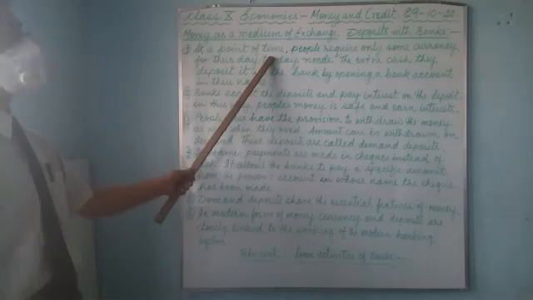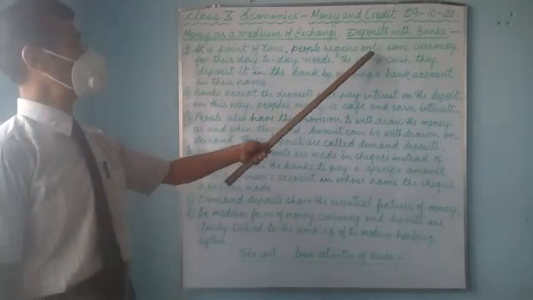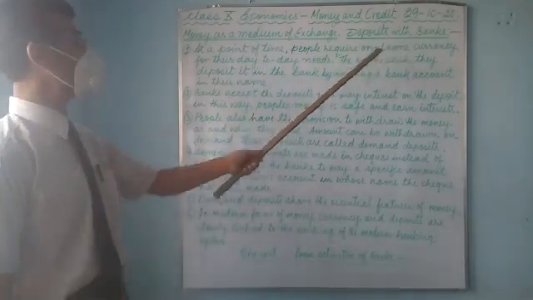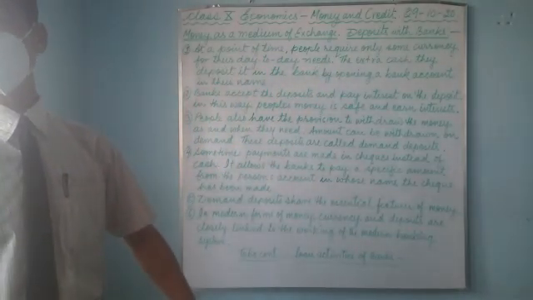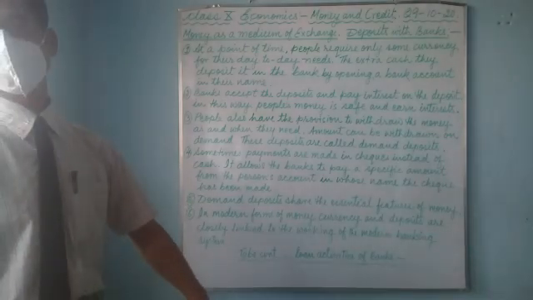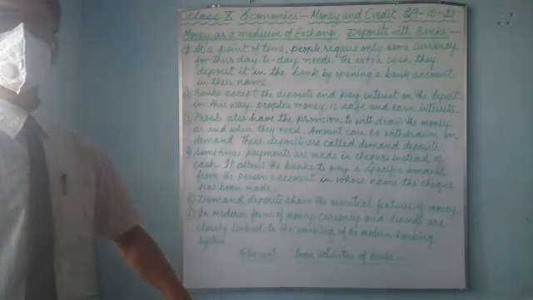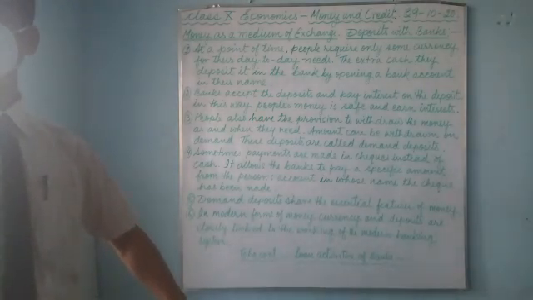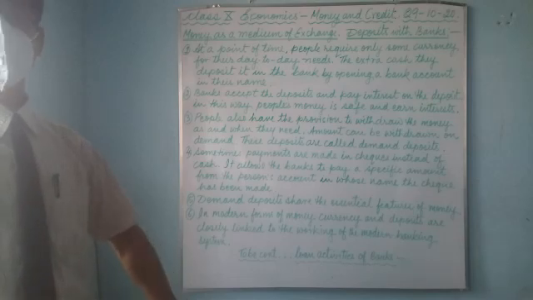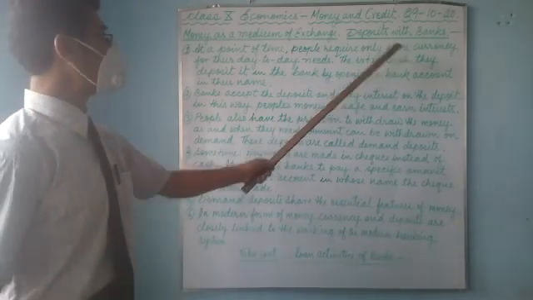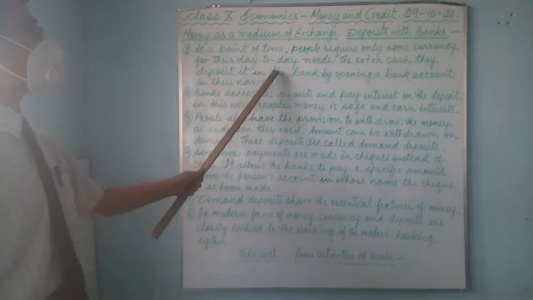At a point of time, people require only some currency or some amount of money for their day-to-day needs. People earn money for their survival or for their livelihood, and they do not use all the money. Some of the money they use for day-to-day needs, and the remaining extra cash, they deposit in the bank.